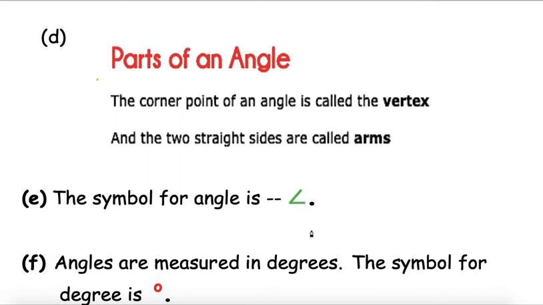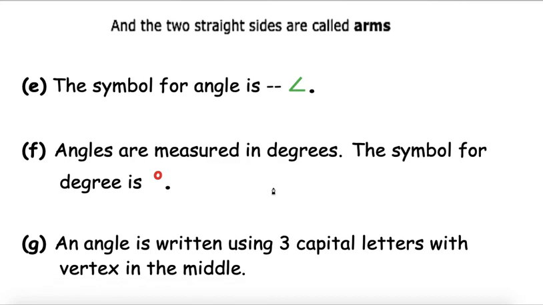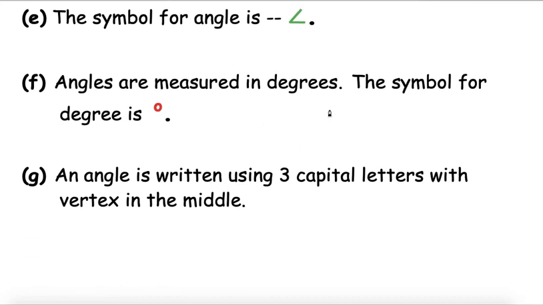Then comes parts of an angle. We learnt about vertex. That is the corner point of an angle. And the 2 straight sides, that is the 2 rays, they are called arms. The symbol for angle is the small angle, and it is the same for all types of angles. And then we measure angles in degrees. The symbol for degree is the small circle which is written at the top right corner of an angle. It is not in line and it is not on top, right? And an angle is written using 3 capital letters with the vertex in the middle, right children?